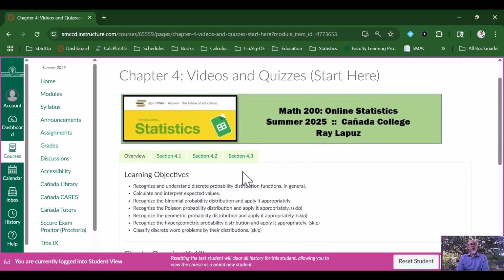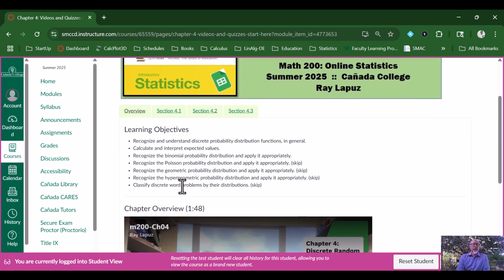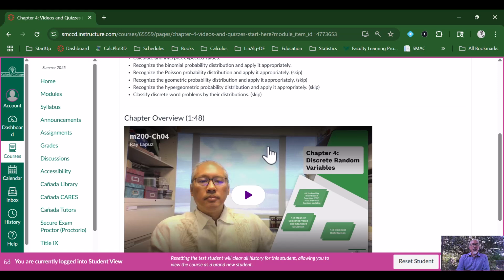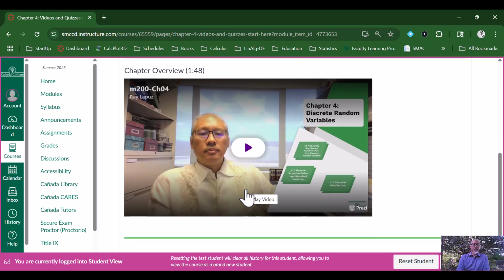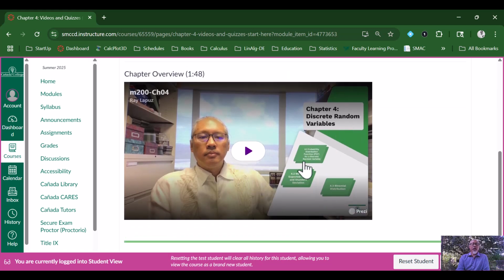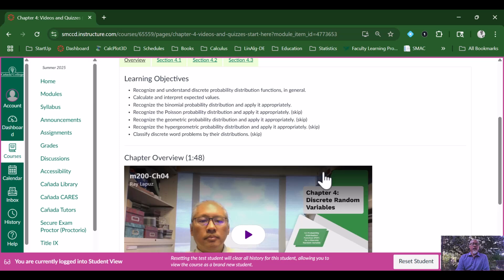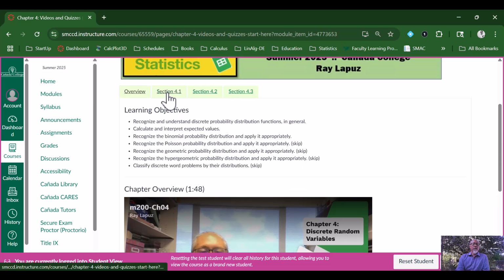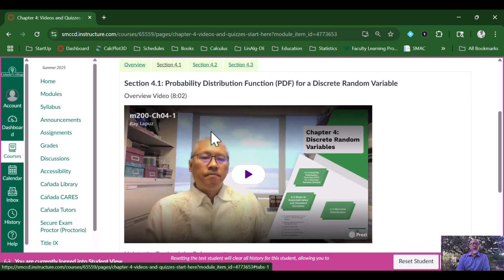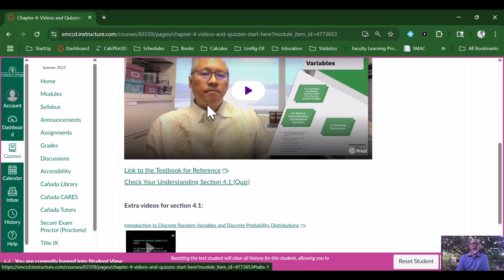One process might be to browse the book if you want, or you can jump directly to one of these videos. Here is an overview video about the breakdown of the chapter, and then each of these has its own sections. So this is section 4.1, another breakdown overview.